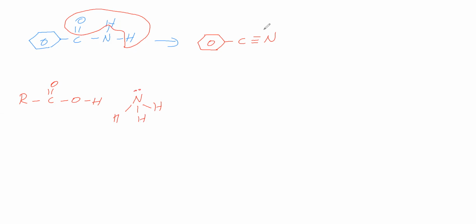So ammonia is a base. Carboxylic acid is an acid. So between them a reaction is possible. What does the reaction result in? A salt. What is that salt? RCOO⁻ NH4⁺. It is called ammonium carboxylate. We can call this ammonium carboxylate.